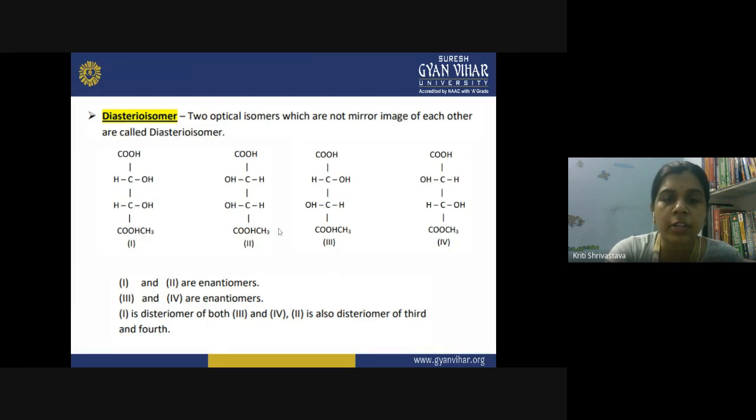So 1, 2 are enantiomers, and 3, 4 are enantiomers. 1, 3, 4 are diastereomers. 2, 3, 4 are also diastereomers.